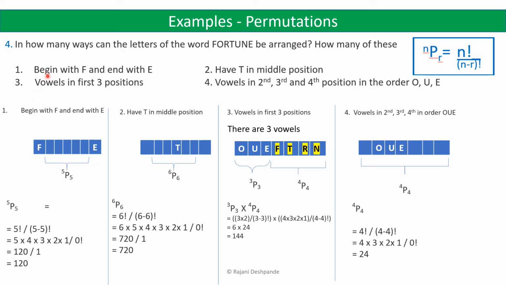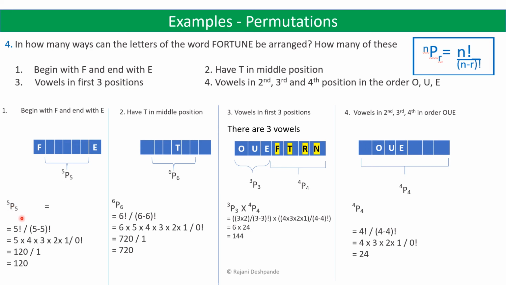We have to form words which begin with F and end with E. So the first letter is always F, the last letter is always E. Now the in-between letters, we have to fill the 5 places with the remaining letters O, R, T, U, N, these 5 letters. This can be done in 5p5 ways.